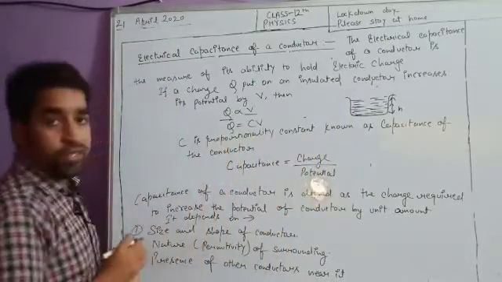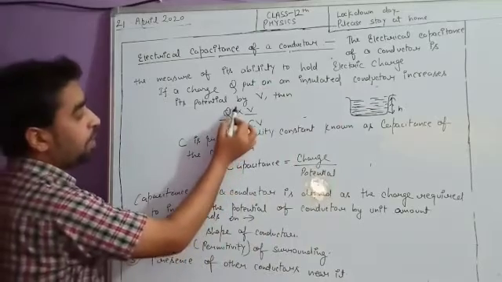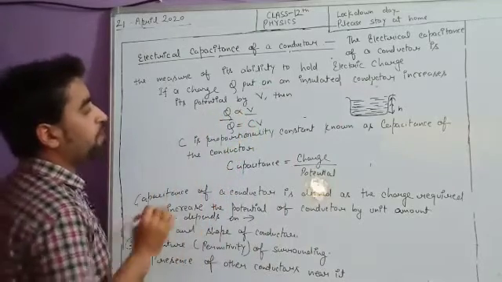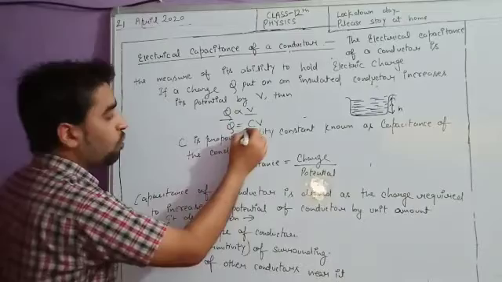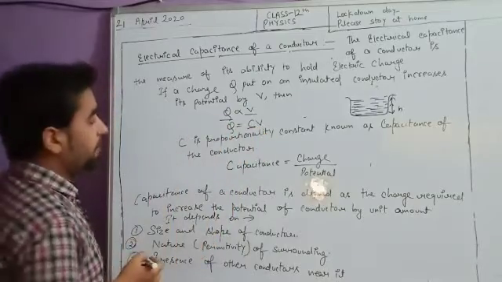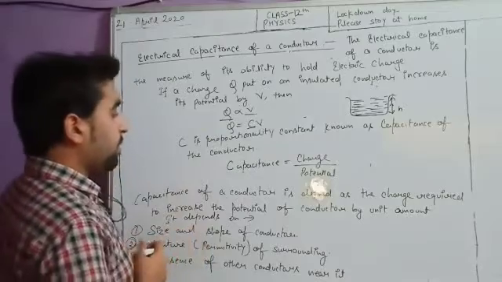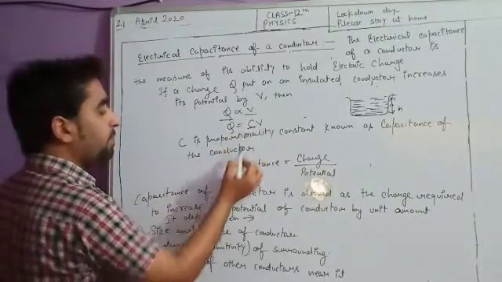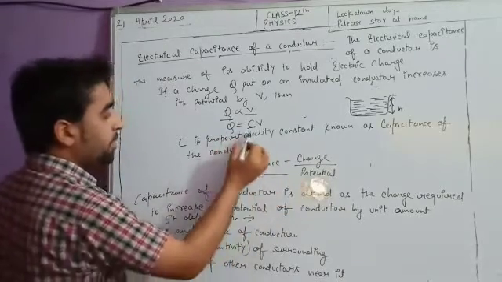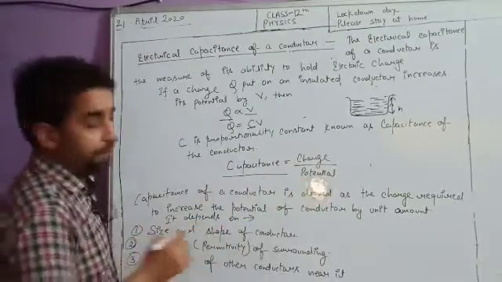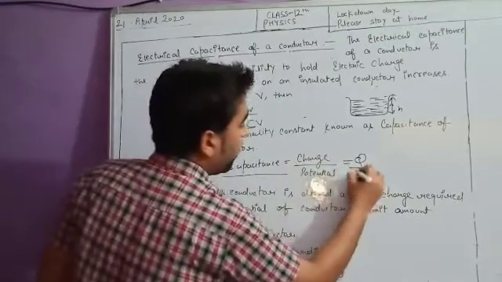Q is equal to CV, because when we remove the sign of proportionality, we have to introduce a constant, and that constant is C. So C is the proportionality constant known as the capacitance of a conductor. Now by this relation, what is the value of capacitance C? Capacitance C is equal to Q by V, charge by potential.